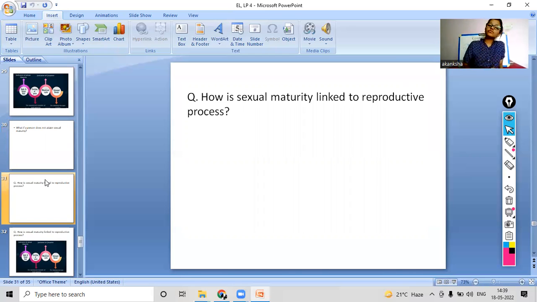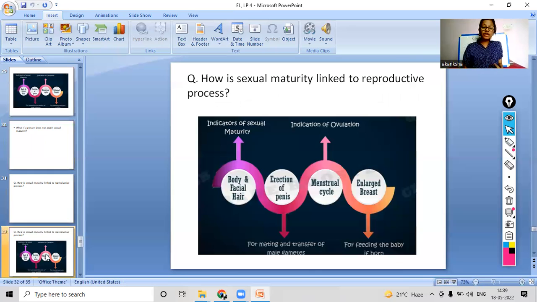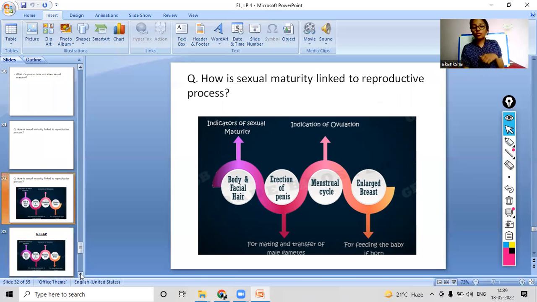As you all know, when we attain sexual maturity, only then will we be able to sexually reproduce. But you have to write the whole process, how it is helping. You can write the answer with the help of the diagram that we just discussed. Write your answers in the comment box.